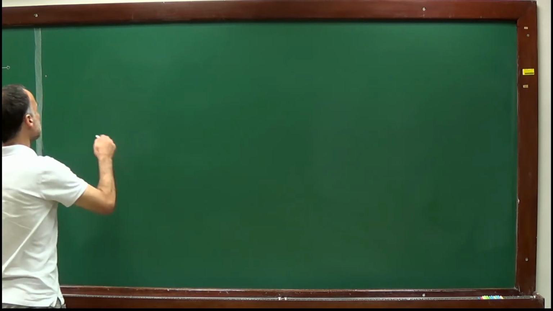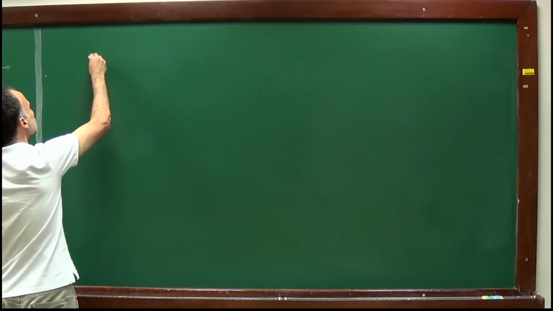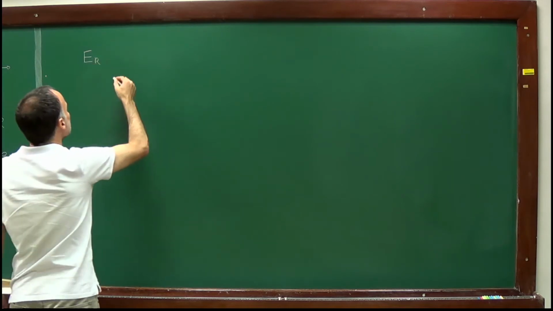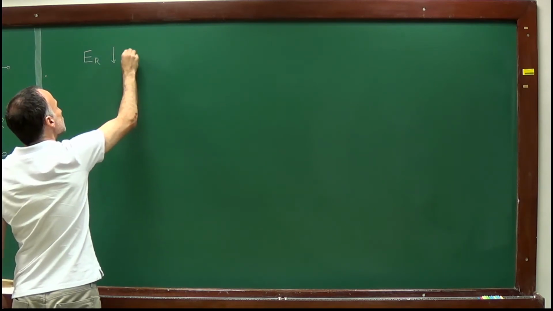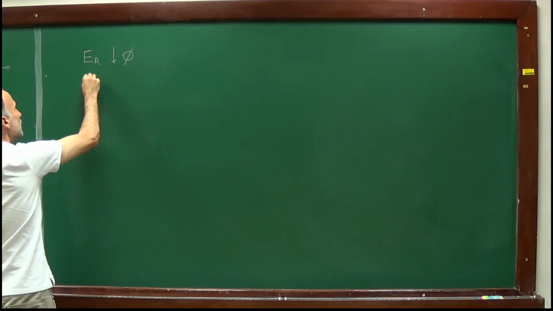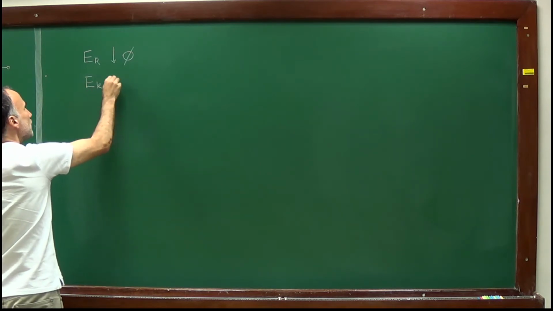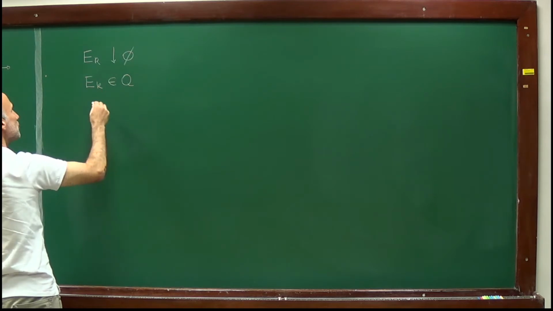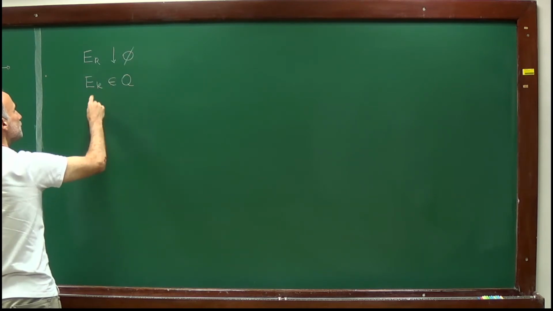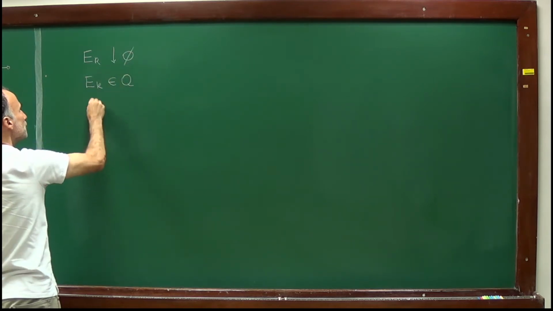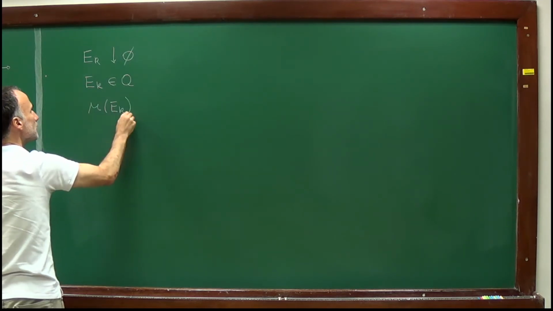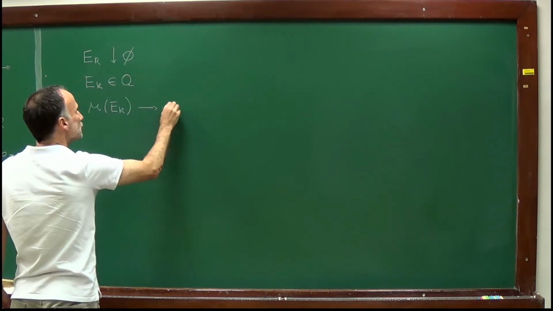So what we want to prove is that if we have a sequence e_k, which is decreasing to the empty set, e_k elements of my algebra A, in such a way that the intersection is empty, then this implies that mu of e_k converges to 0.